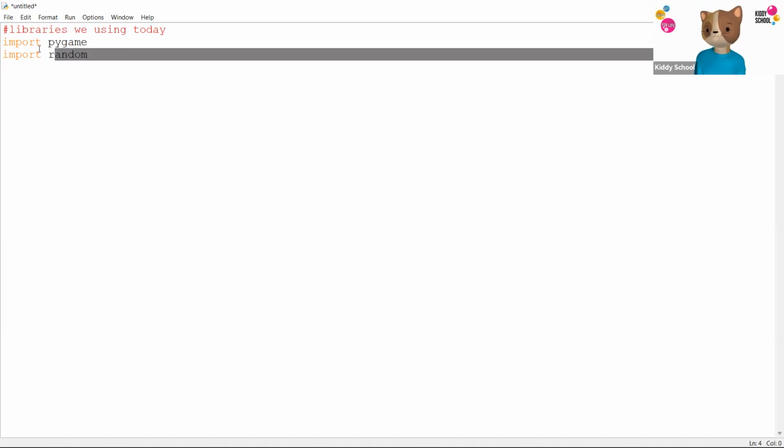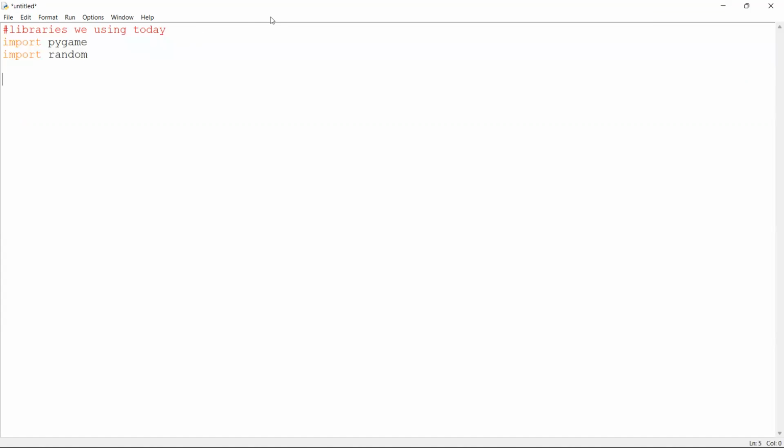Anyone? I know random imports several random, right. So the functions, mhm. I use random a lot, and time. Exactly. Awesome.